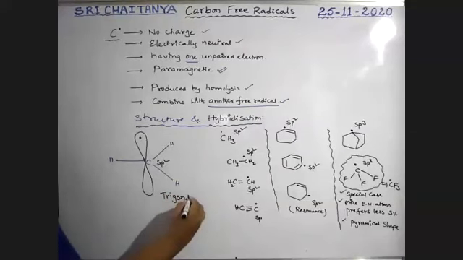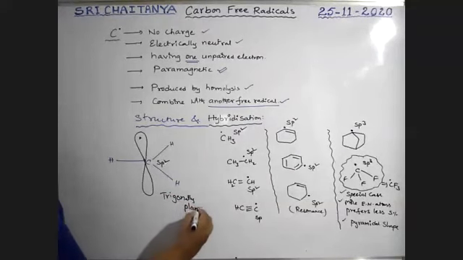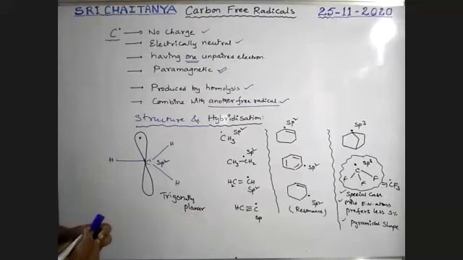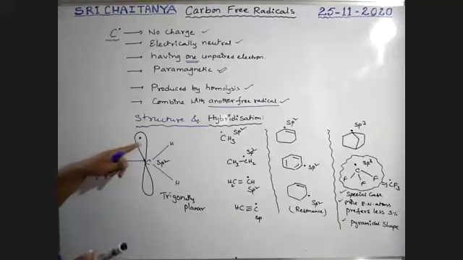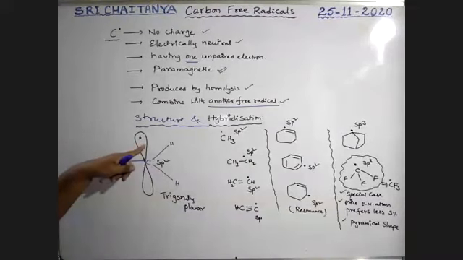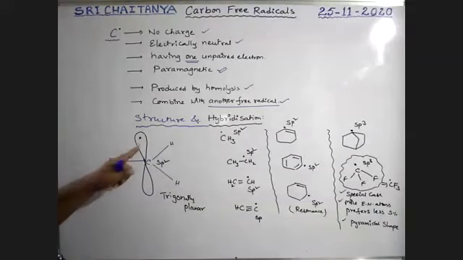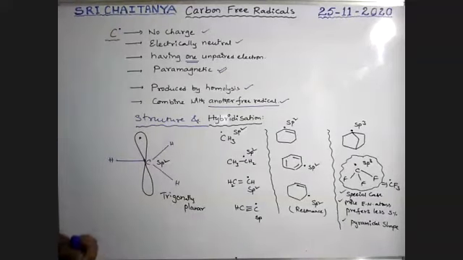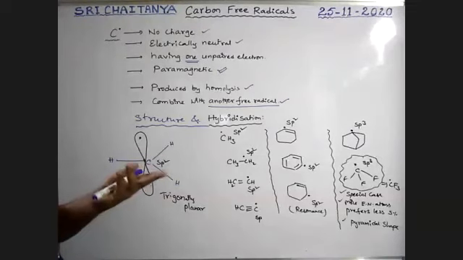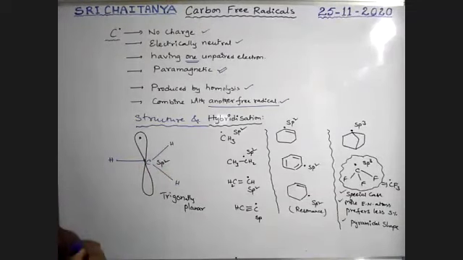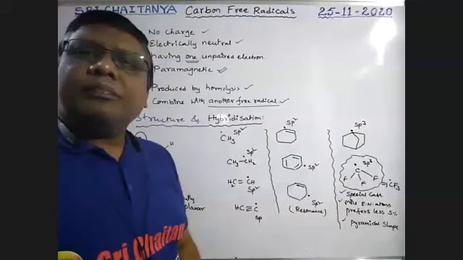Generally it is a trigonal planar shape. In carbocations, there is also sp2 hybridization, but the p orbital is empty. Here the unpaired electron is in the p orbital, and that is a free radical. So trigonal planar, and the bond angle is generally 120 degrees, no doubt. So it is general.